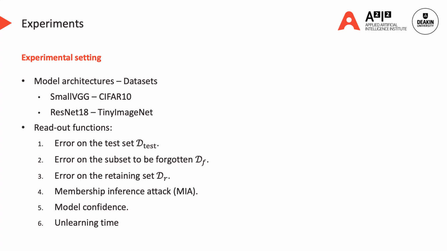First, error on the test set, ideally small. Second, error on the forgetting set. Third, error on the retaining dataset. Fourth, membership inference attack, which tries to determine if a sample was used for the training process or not. This attack can serve as an effective means of evaluating the forgetting capacity of a model. Next, model confidence. We visualize the distribution of model confidence, the entropy of the output prediction, on the forget set. And finally, unlearning time, which should be significantly smaller than the retraining time.